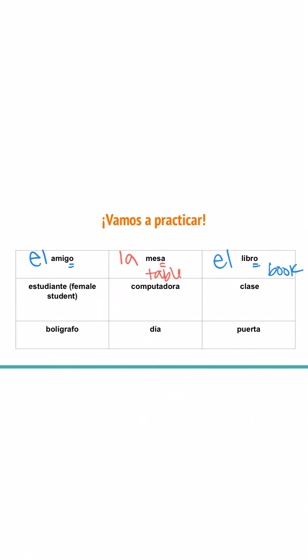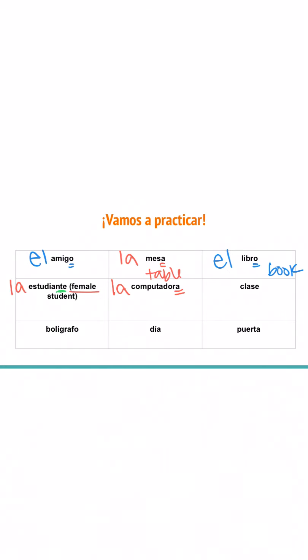Okay. So for my next one here, I see estudiante, and it has that nte ending here. It means I'm talking about a person. But because it's female, in order to make estudiante feminine, I have to add in the definite article la. For my next word, we have computadora. I think it's a pretty clear cognate for us. It does mean computer, and it ends in A, so I'm going with la.